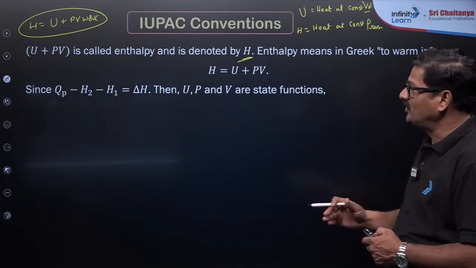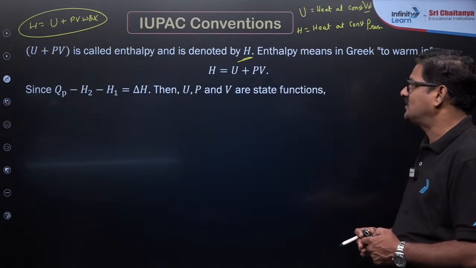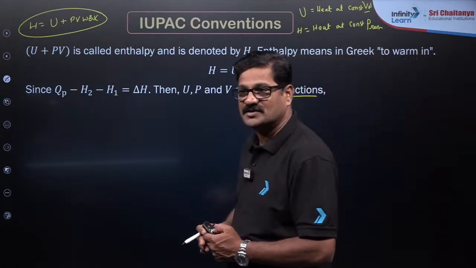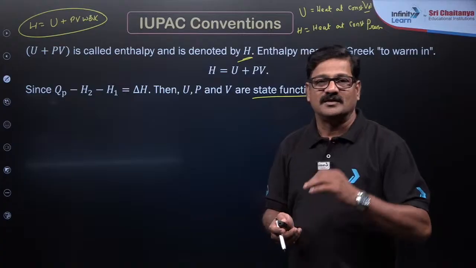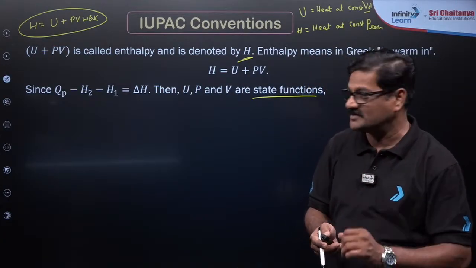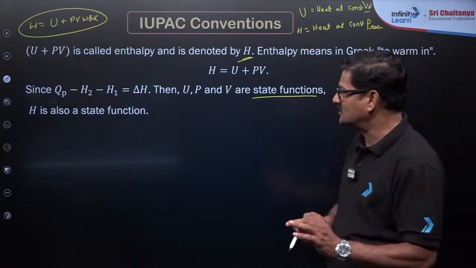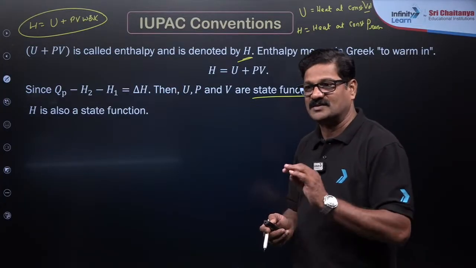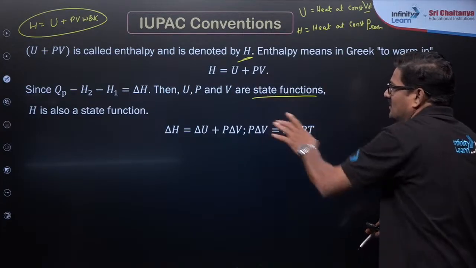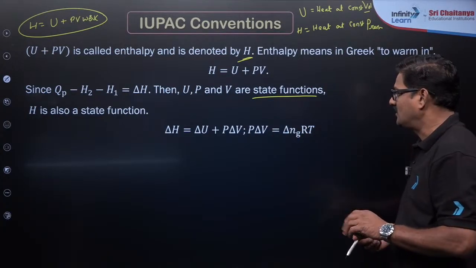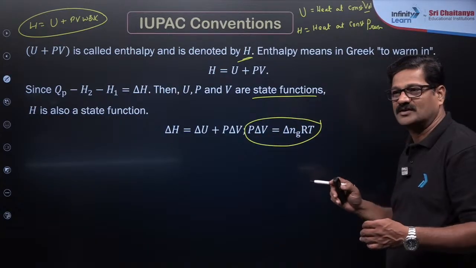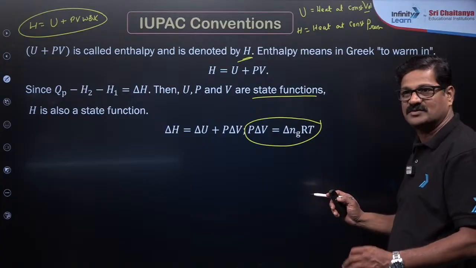So Qp is equal to H2 minus H1, that is delta H, and then U and H are state functions. The properties which depend on the state, which decide the state of matter, are called state functions. And H is also a state function. And delta H is equal to delta U plus P delta V, and P delta V is equal to delta nRT. Based on this, you are going to get super important questions, my dear children.